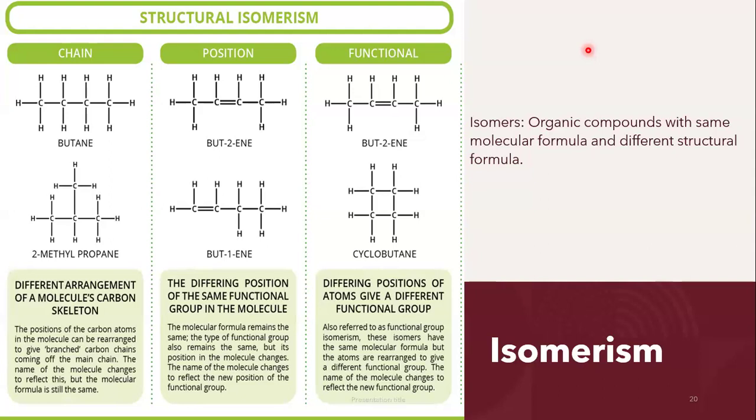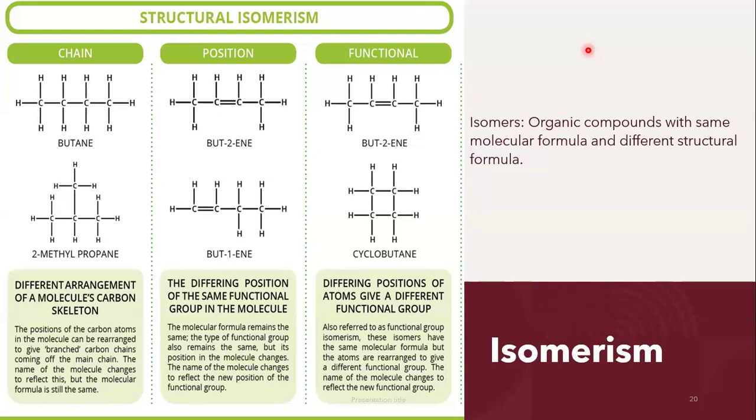Now, oftentimes when you're drawing isomers in exams, you get confused, right? You're wondering if this is a correct possible isomer, yes or no. Remember this: the trick to knowing if you've drawn the correct isomer is to name the compound. When naming the compound, if the name of the compound is different from the original compound, you have drawn a correct isomer. But if you're drawing it and you're getting the same compound or the same name, you have made a mistake.